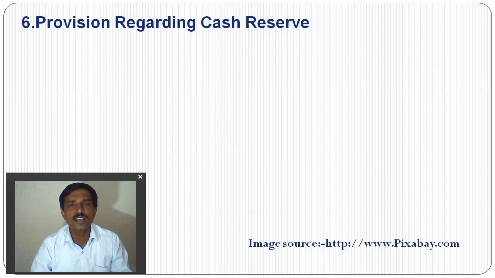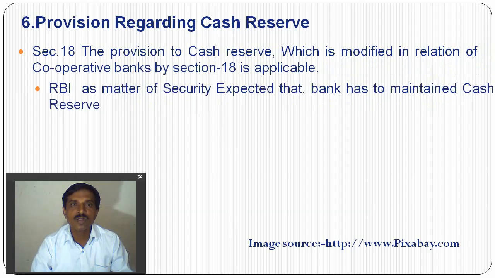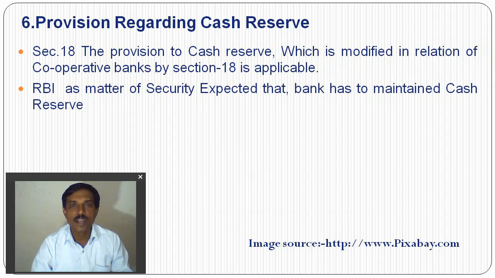Provision regarding the cash reserve. Section 18 of the original Act is about the cash reserve and its provision, which was modified for cooperative banks, and Section 18 is applicable. So Section 18, modified after the 1965 amendment, is applicable to cooperative banks.